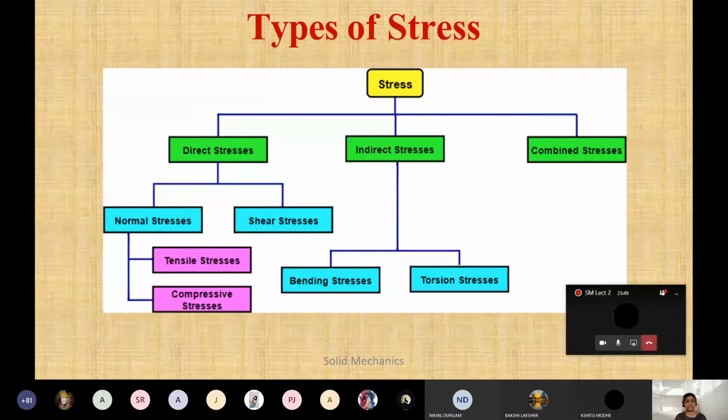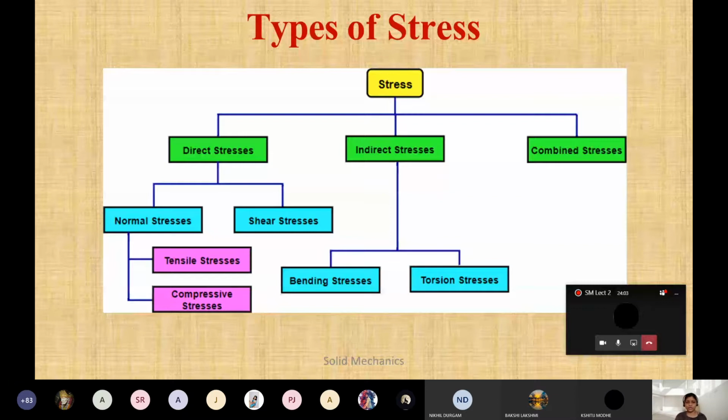Similarly, normal stresses will generate due to the normal load. Normal load यानी axial load है. And shear stresses will generate due to the shear load. So one by one, we will see what the different types of stresses are and how they generate. Indirect stresses are called bending stress and torsion stress. This we will study in unit 2 and unit 3. And combined stress we will study in unit 6, the last unit.